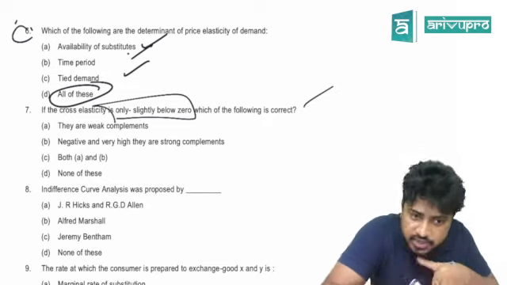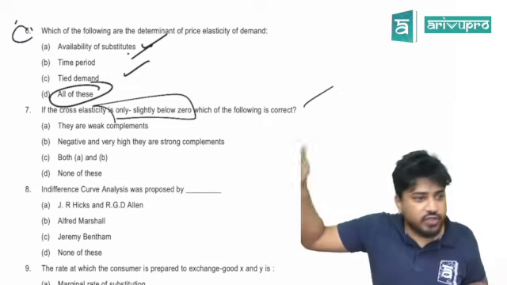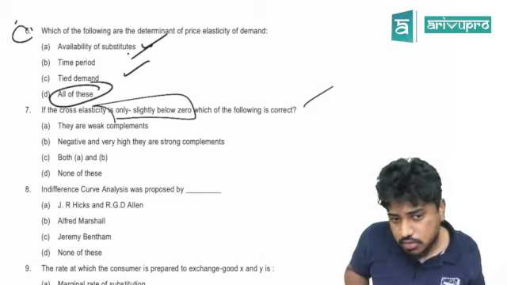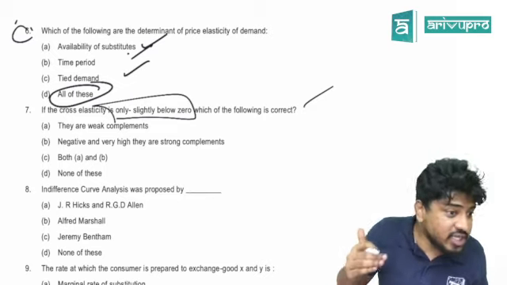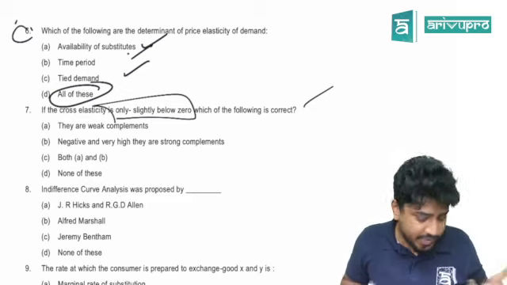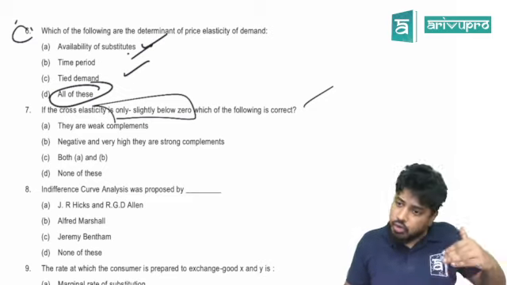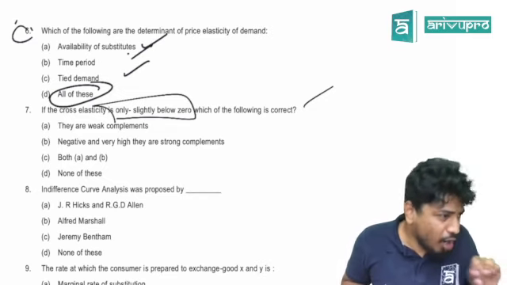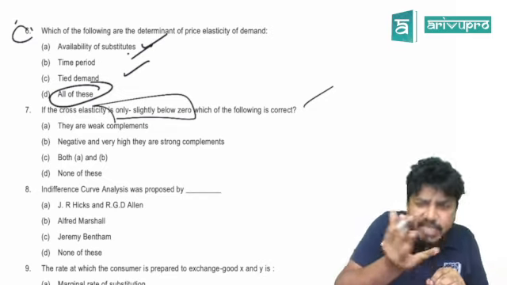If it's 0, it is unrelated. If it's greater than 0, we call it a substitute. If it's negative, we call it a complement. What are they saying? Slightly below 0. That means they are complements, we know. But only slightly below 0.